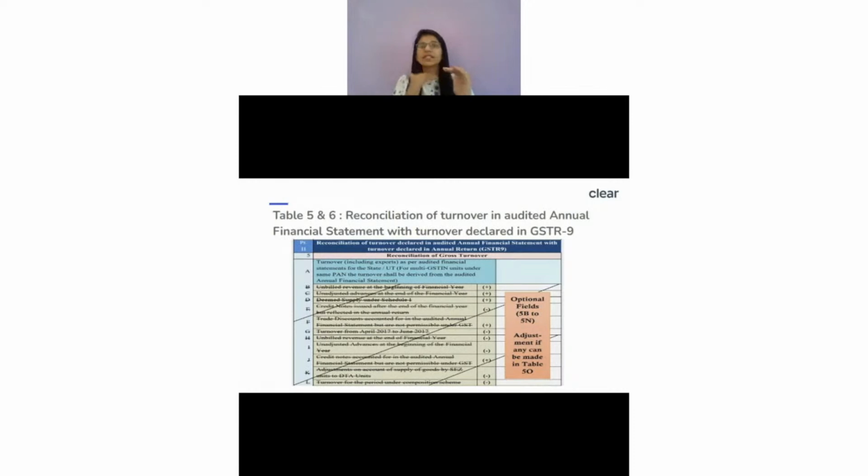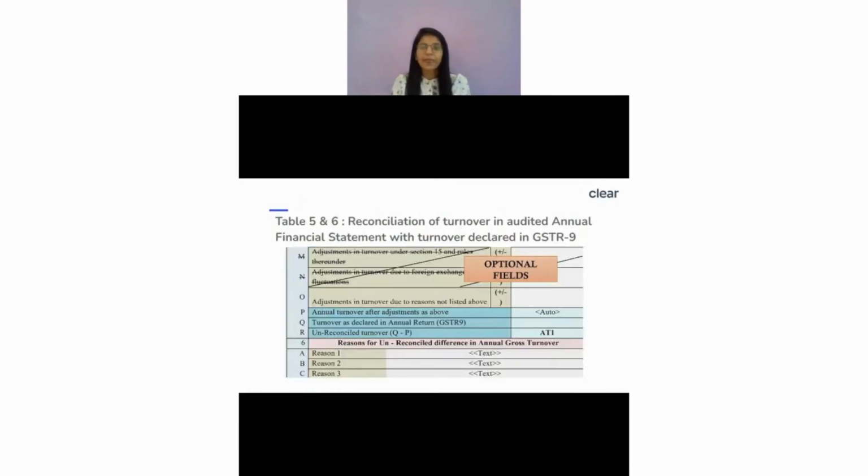They've already listed some of the reasons where we took examples also, like unbilled revenue, unadjusted advances, or maybe there are some credit notes which have been issued after the end of the financial year. It could be because of some trade discount. When I'm saying trade discount, some can be adjusted in your GST, some cannot be. So all of that has to be shown over here. If you are not able to get the list from here, then you can even report that in 5.4.